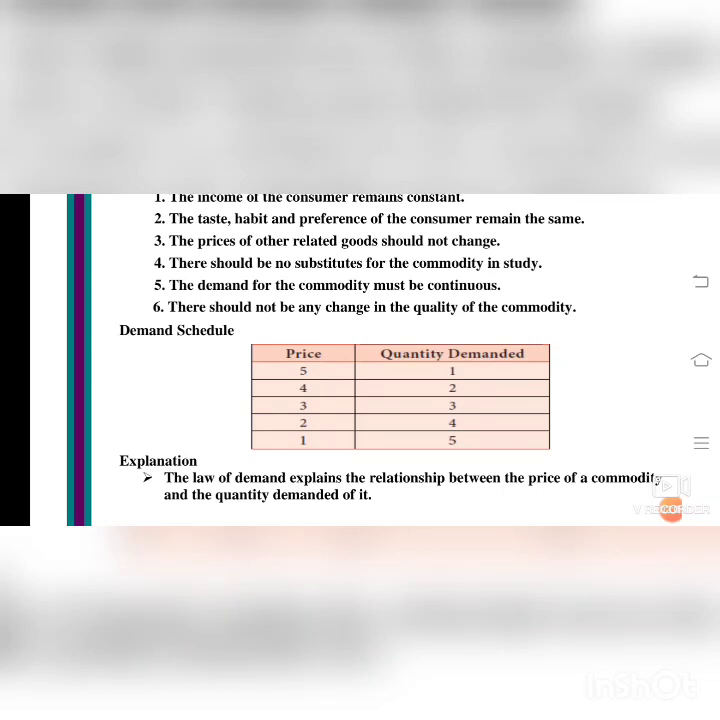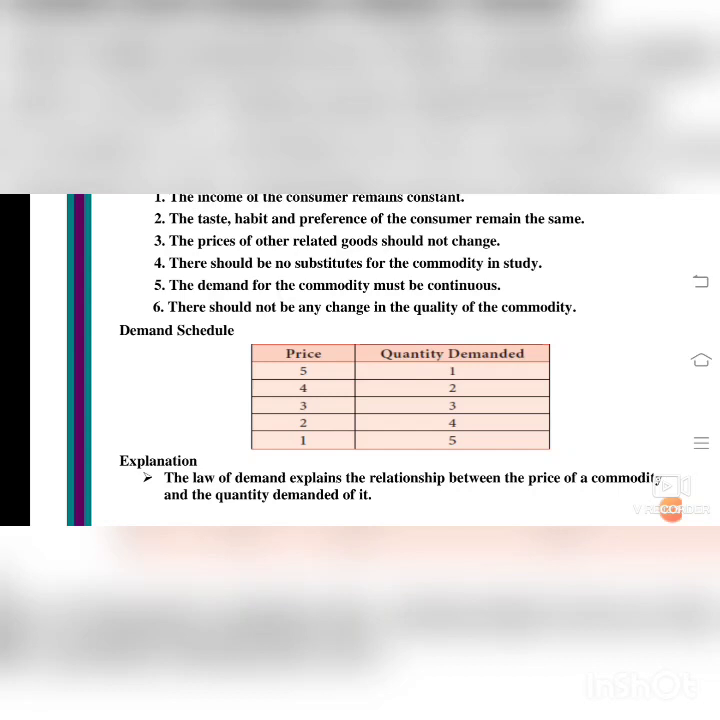So now we will see about the demand schedule. You see two columns are there, that is price and quantity demanded. First you take the price in rupees: 5 rupees, 4 rupees, 3 rupees, 2 rupees and 1 rupee. Now you see the quantity demanded side. When there is 5 rupees, only one product is bought. When there is 4 rupees, 2 products. When there is 3 rupees, 3 products. 2 rupees, 4 products have been bought. When it is 1 rupee, 5 products have been bought.